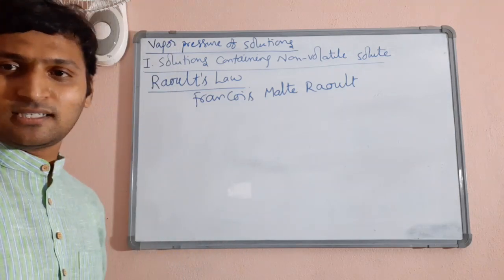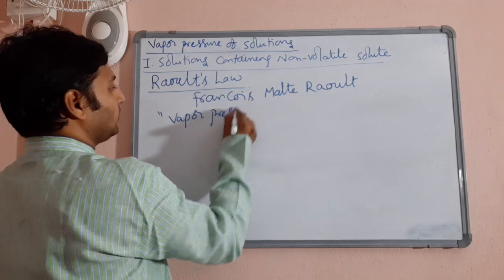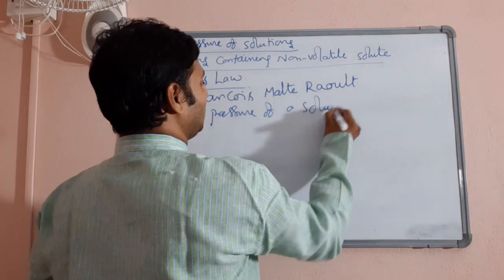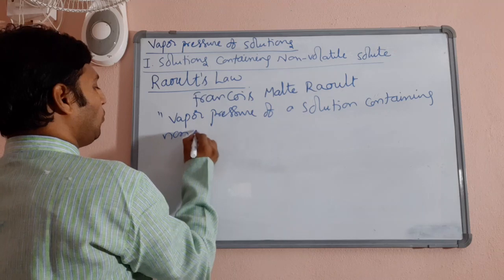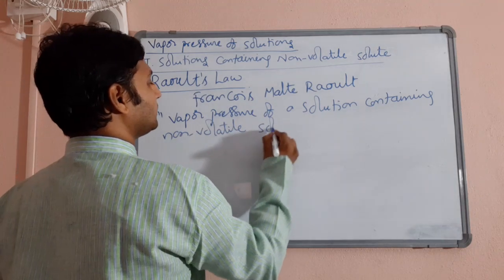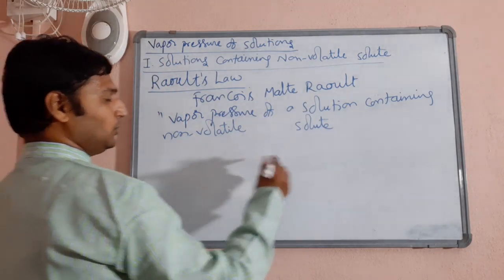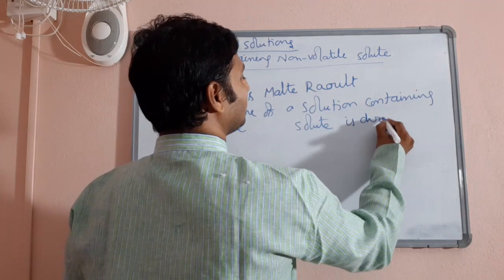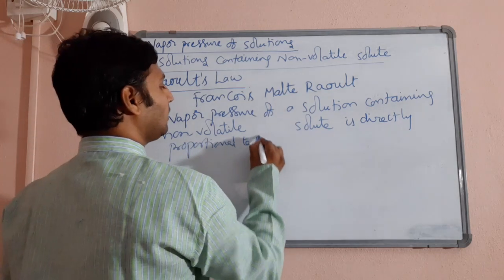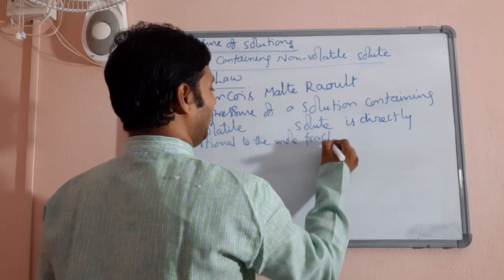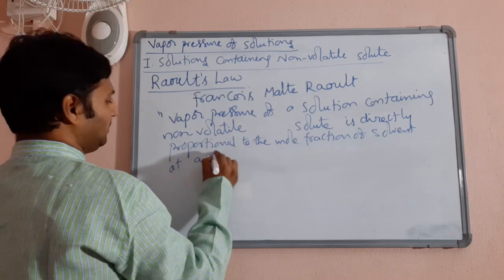Now let me put it into sentences, a mere formality. The vapor pressure of a solution containing non-volatile solid solute is directly proportional to the mole fraction of solvent at a given temperature.